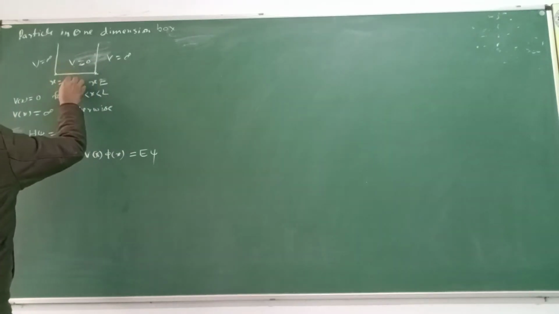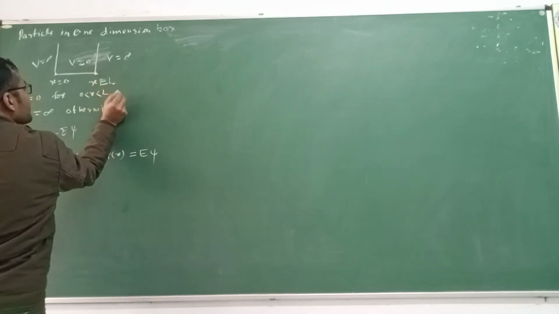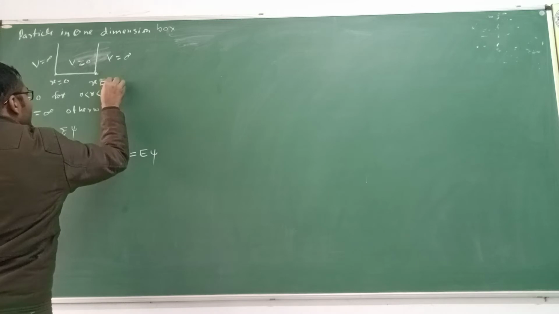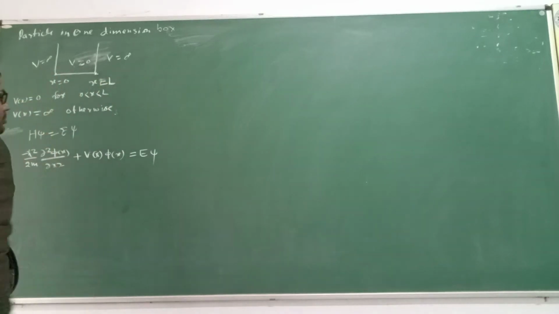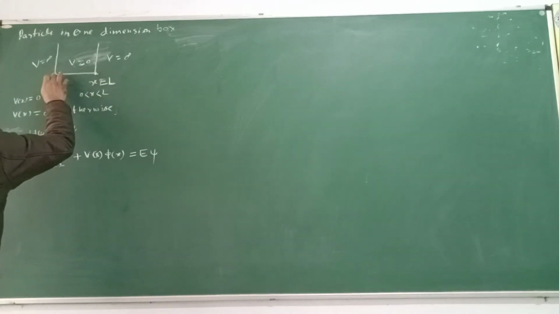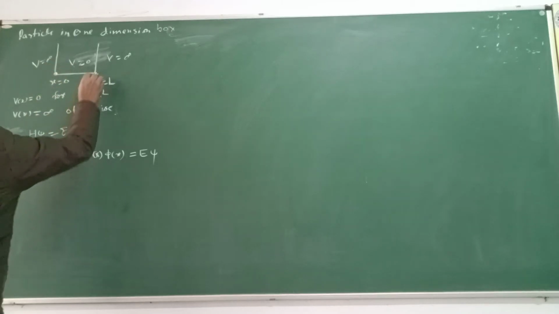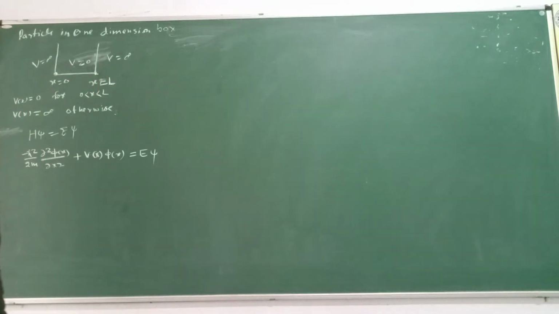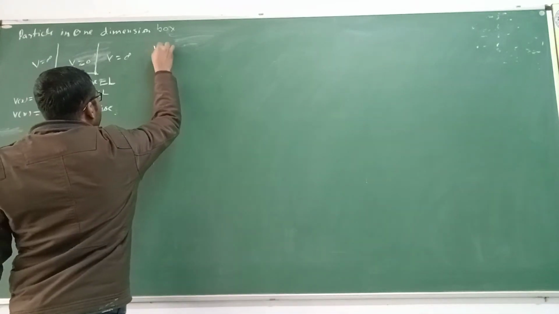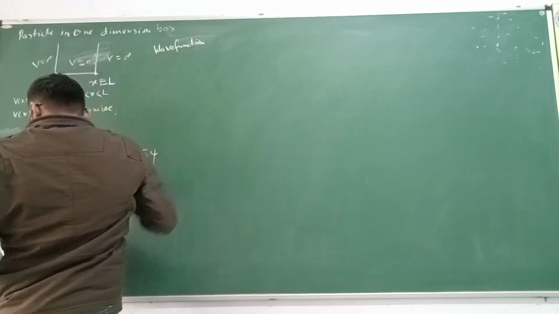As you know, at x equal to 0 the potential is infinity, and at x equal to L also the potential is infinity. So at both x equal to 0 and x equal to L there is a sharp discontinuity in the potential. So the potential function is a discontinuous function, and we know that the wave function should be